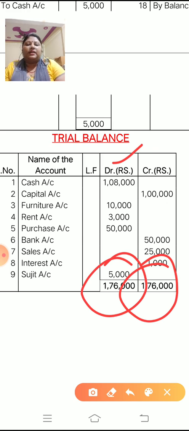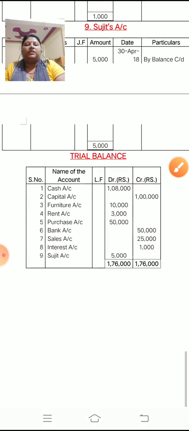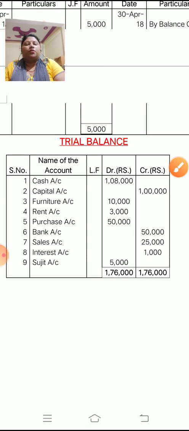Your ledgers are correct, and after making ledger, trial balance also you have to make in this way. Okay children. So this question, try to solve yourself. First you have to pass journal entry, then put the numbers in the journal entry in ledger folio column. After that make the separate ledger accounts and post the ledger account amounts in the trial balance.